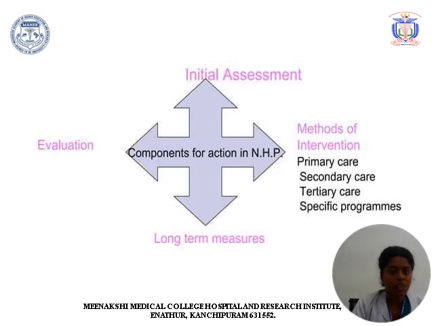Basically we have to orient the patients with the initial assessment, evaluation and methods of prevention in terms of primary eye care, secondary eye care, tertiary eye care and specific programs involved in the National Health Care Program and long-term measures to prevent blindness.